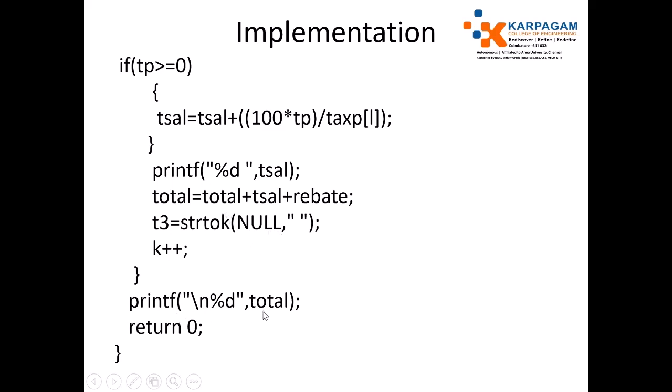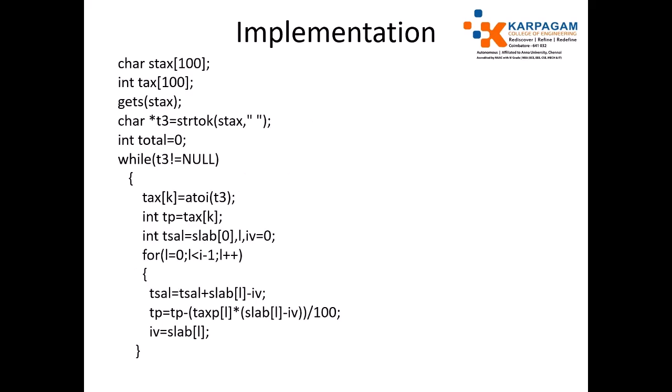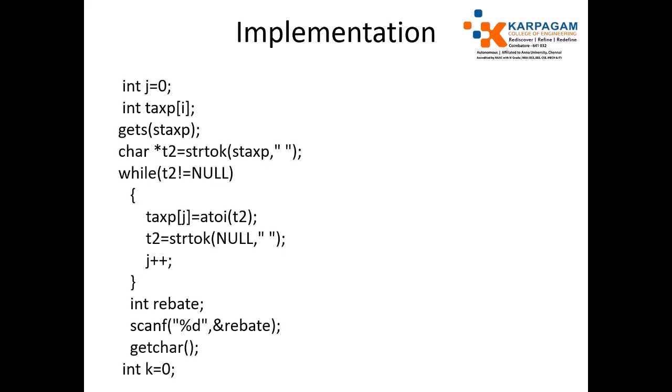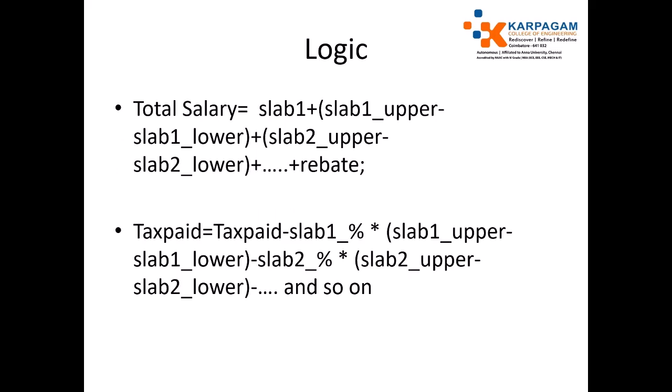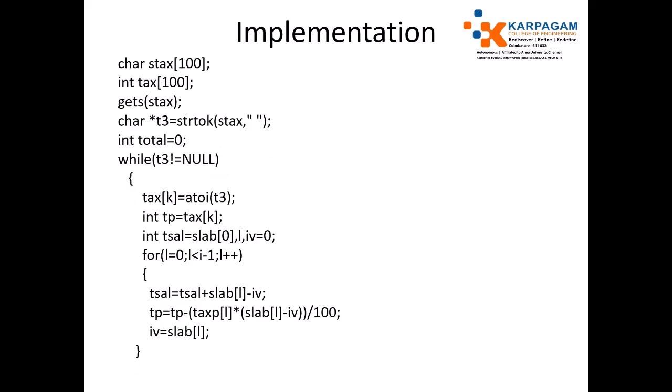Finally, we print the total salary of the employees in the organization. Okay, so this rebate value is calculated for all the employees, which is fixed, no? Okay, in this way we can solve the problem. It's a little bit tricky. Okay, if you know how to solve tax calculation, we can solve this problem.